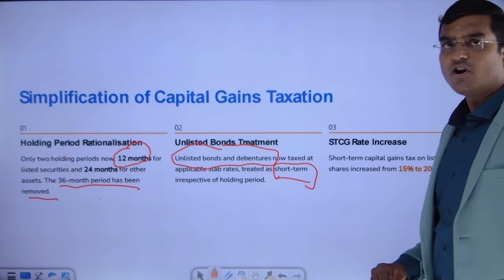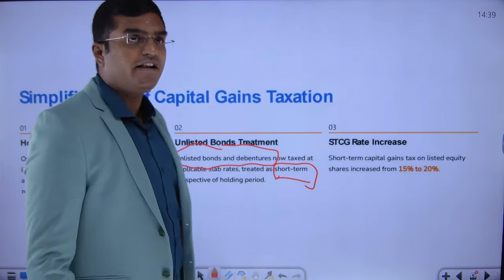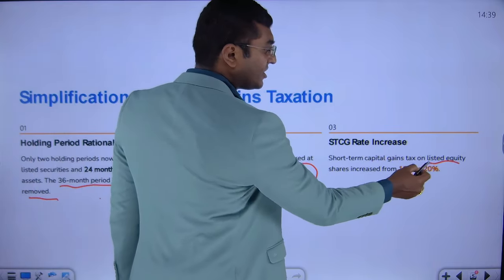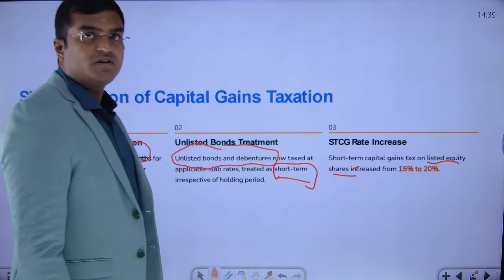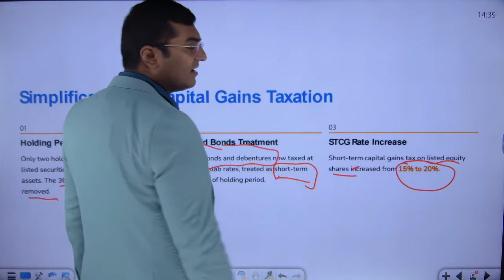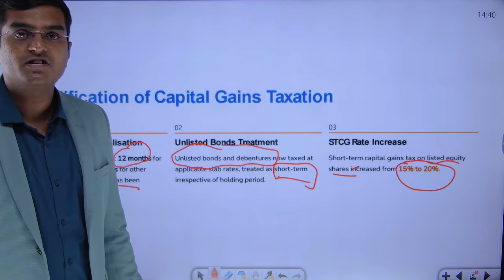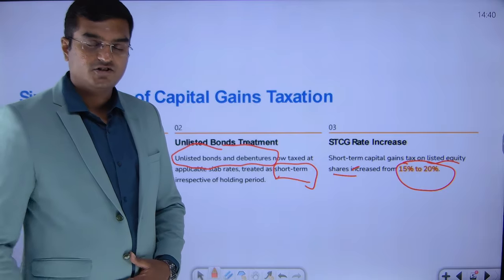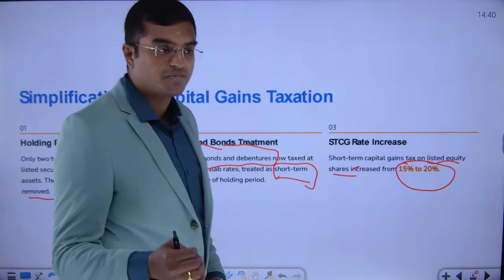Next one, dear friends, short-term capital gains. There is a certain rate increase in short-term capital gains, especially in case of listed equity shares. What is this change? Instead of 15%, it is 20%. Earlier, especially in case of listed equity shares, the short-term capital gain tax used to be 15%.